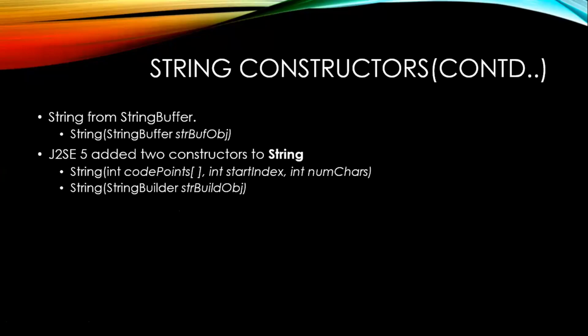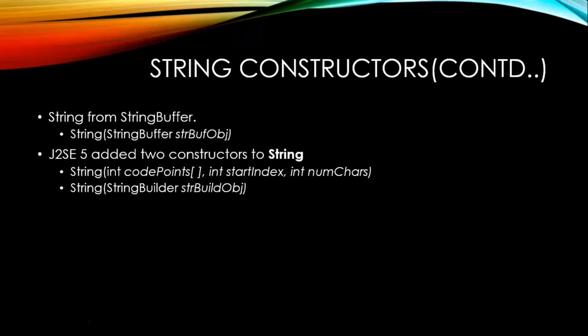Once we start with string builder I will tell you exactly what all these things are. Just like we created a string buffer, sb is equal to new StringBuffer of something, similarly you have a StringBuilder, sb is equal to new StringBuilder of something. Later that string builder can be passed as an argument for the string.